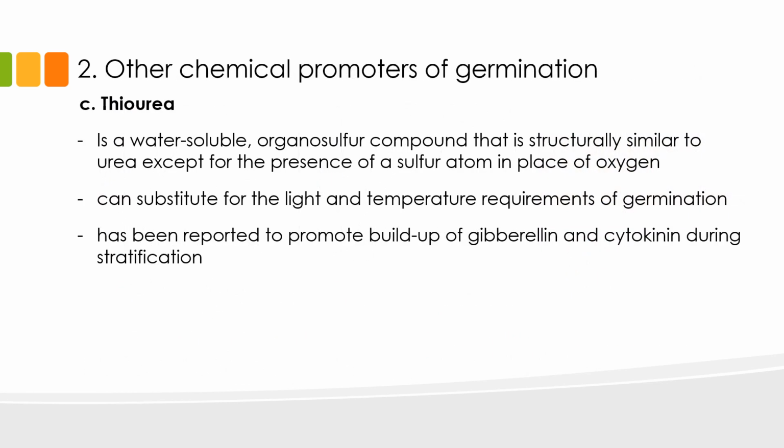Then we have thiourea. Thiourea is a water-soluble organosulfur compound that is structurally similar to urea, except for the presence of a sulfur atom in place of oxygen. Seeds that have specific requirements for light and temperature can be treated with thiourea to meet these exogenous requirements. Thiourea promotes germination by inducing the buildup of gibberellin and cytokinin, especially in seeds that require stratification. As you already know, gibberellin and cytokinin are known positive regulators of germination.